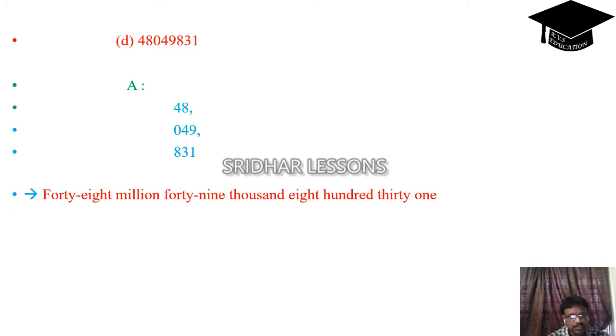4849831. After 831 we put a comma, up to 3 digits, and for 48 we will get one more comma. 48 comma 049 comma 831. We can call this 48,049,831. Okay, this is about exercise 1 in chapter number 1 of 6th standard CBSE.